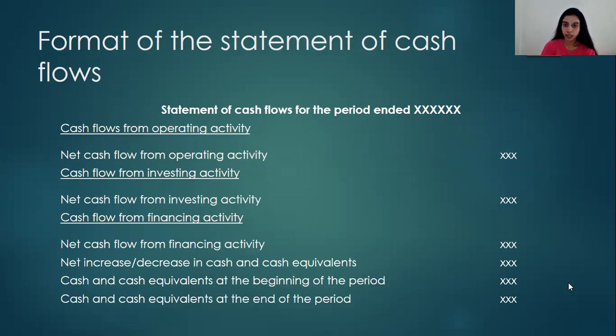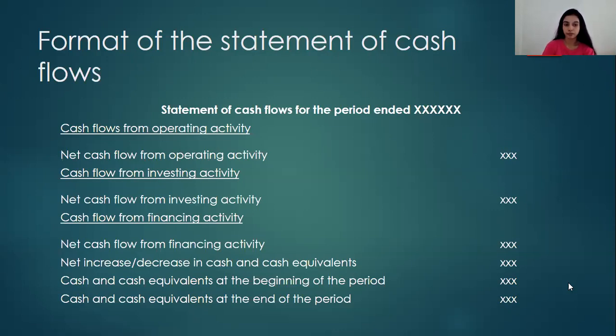And next, let's look at the format of the statement of cash flows. We prepare a statement of cash flows for the year ended. A cash flow statement will include three basic headings: cash flows from operating activity, cash flows from investing activity, and cash flows from financing activity. Each of these headings will be explained in the following slides. The definitions given for each of these activities will help you when categorizing a particular cash flow as operating, investing or financing.